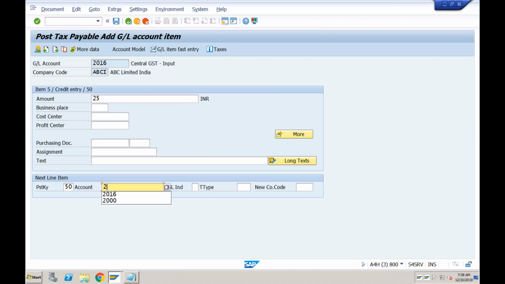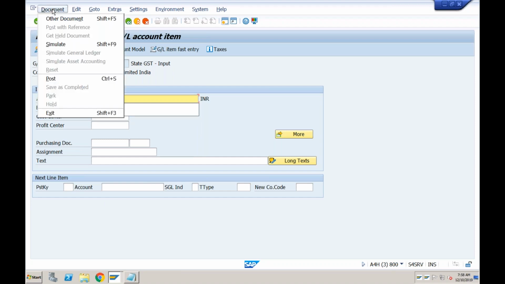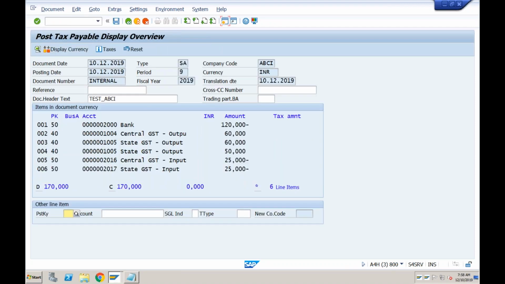Credit 2017, again 25. Okay, so let's see if the amount is matching. Right, the balance is 0. So you are paying this amount from the bank to the government, and all these GL accounts will be 0, which means after this payment there will not be any payable to the government.